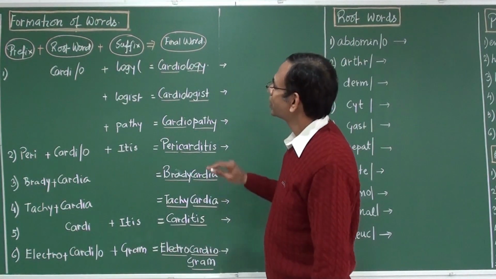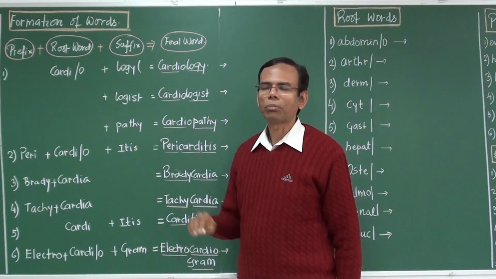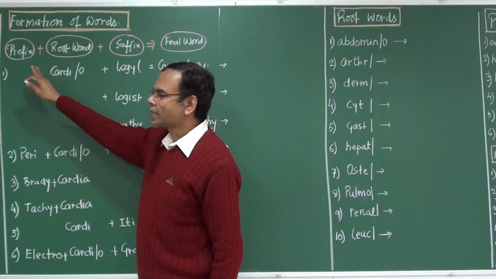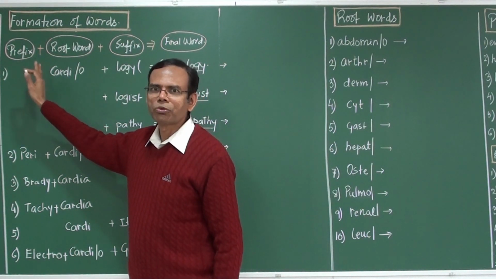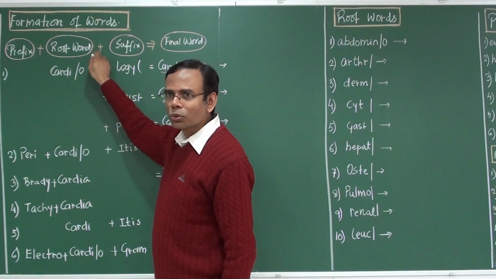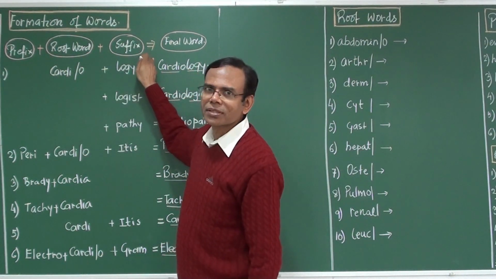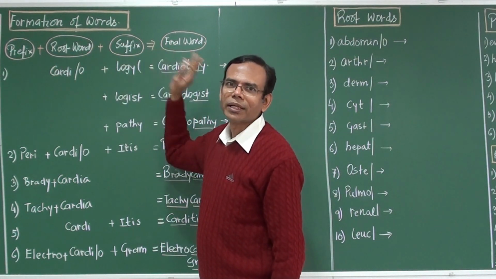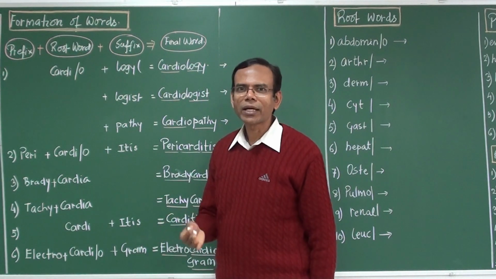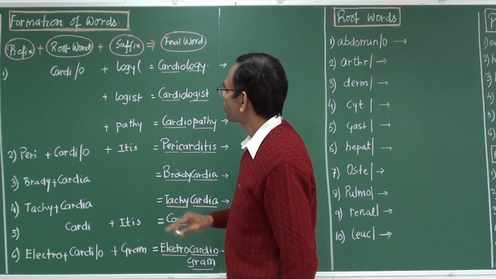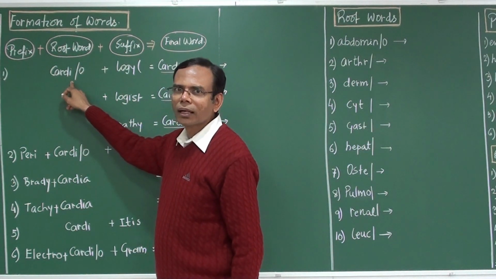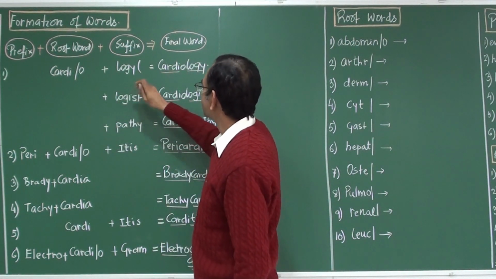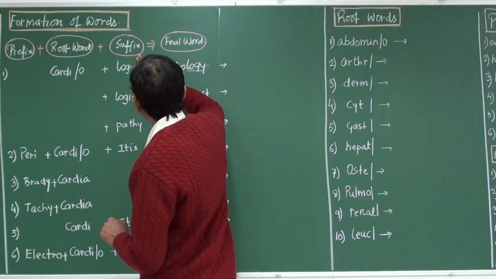Now let us see how these words are formed actually. When words are formed, basically there is some kind of prefix, which comes before the word. Then there is a root word, and at the end there is a suffix. All right. So together a final word is created. So let us try to understand the meaning of these words. Cardi is the root word. Cardi plus logy gives you cardiology.